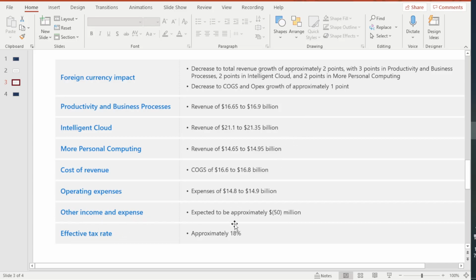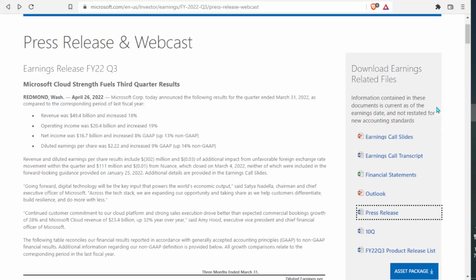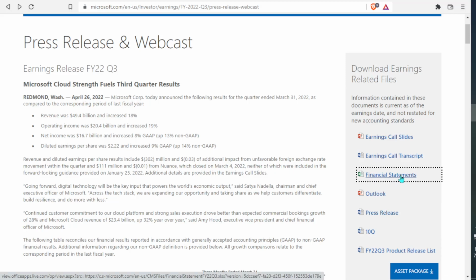So what do we do with all of this information? I mean, this is all great information, but it's pretty useless if we don't plug it into a template of some sort. So how do we actually get this template? Well, all we really need to do is look for a former example. So we're going to go back here on this press release page, and they gave us these nice financial statements right here. We're going to click right into that.